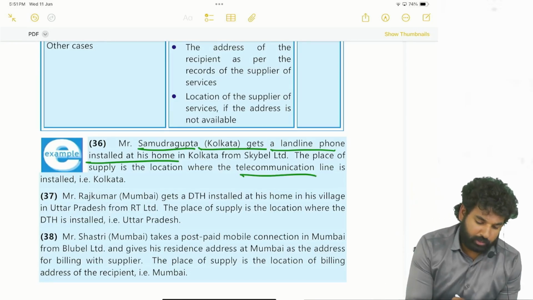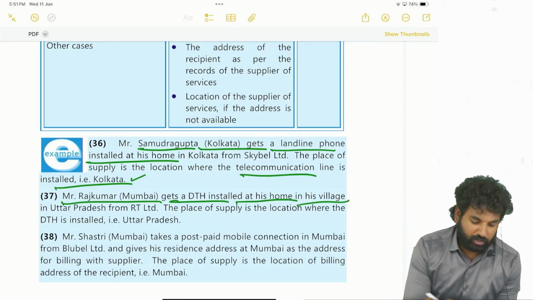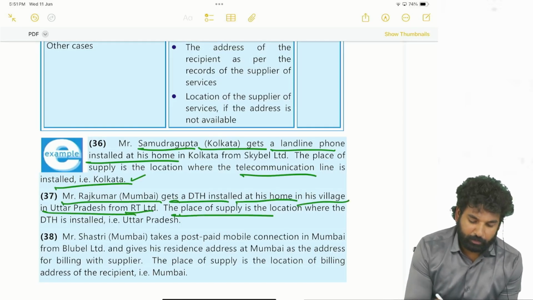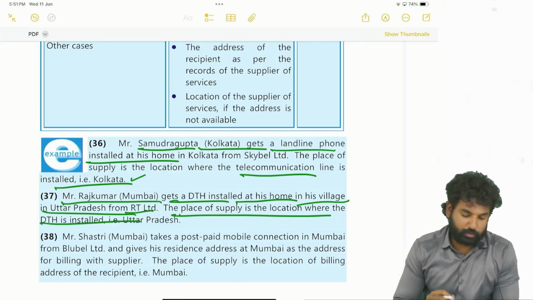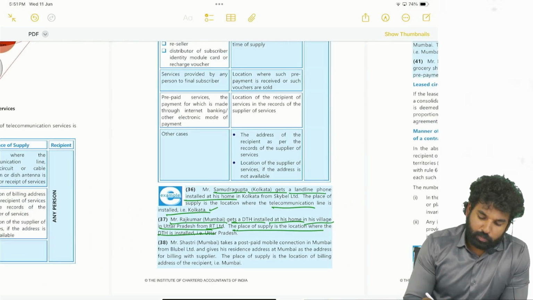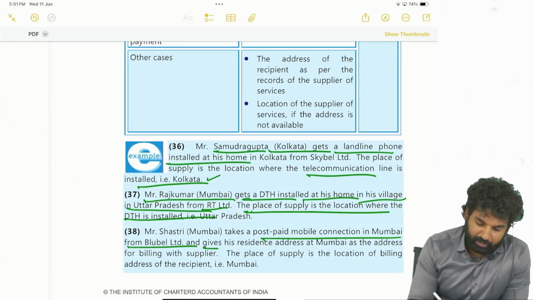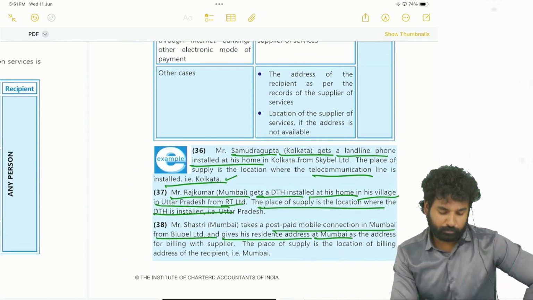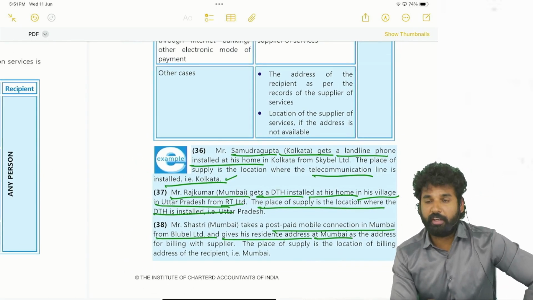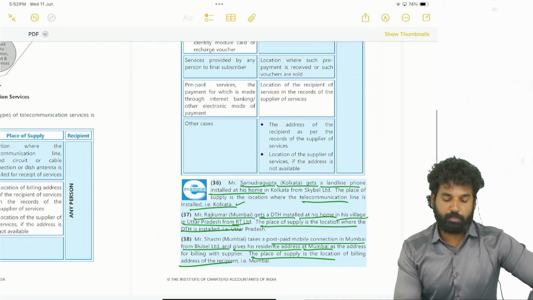Okay, right. So in Kolkata. Mr. Rajkumar of Mumbai gets a DTH installed at his home in his village in Uttar Pradesh from RT Limited. The place of supply is the location where the DTH is installed, that is Uttar Pradesh. Next, postpaid mobile connection in Mumbai from Bluebell Limited, and he gives his residence address at Mumbai. So if a postpaid mobile connection is provided to a person where we have the address, in such cases the place of supply will be the location of the billing address of the recipient.